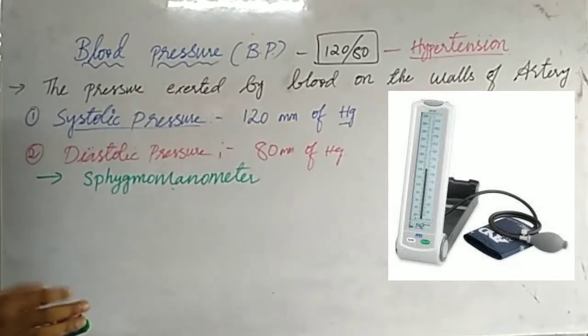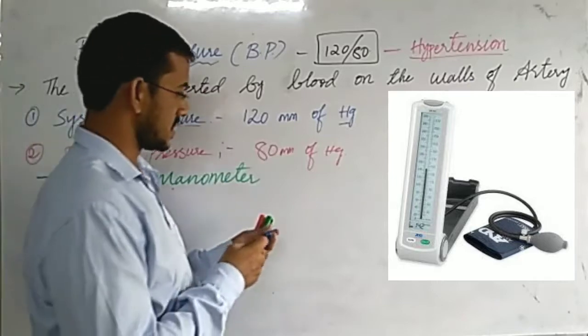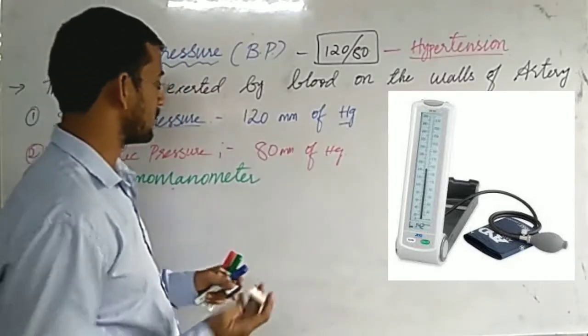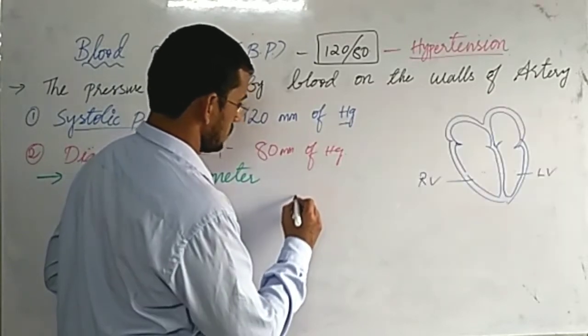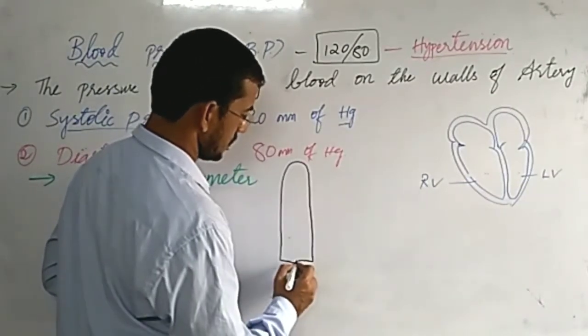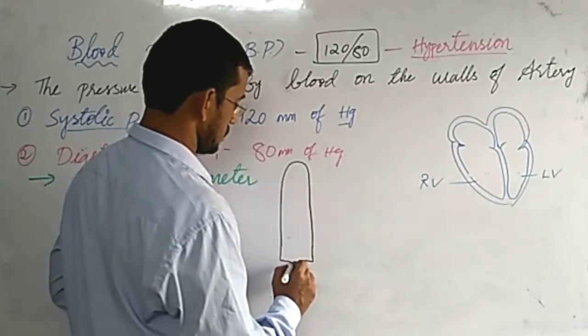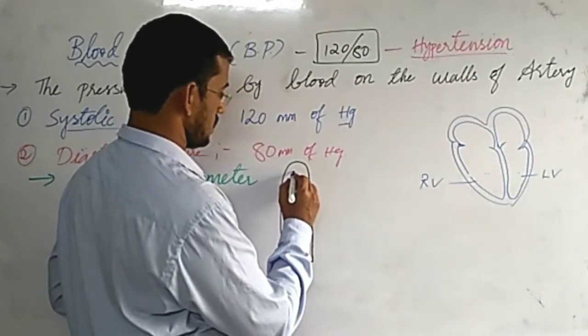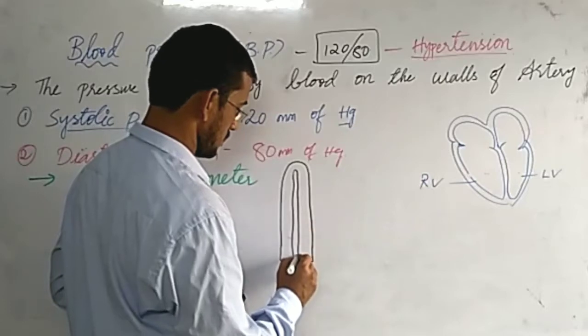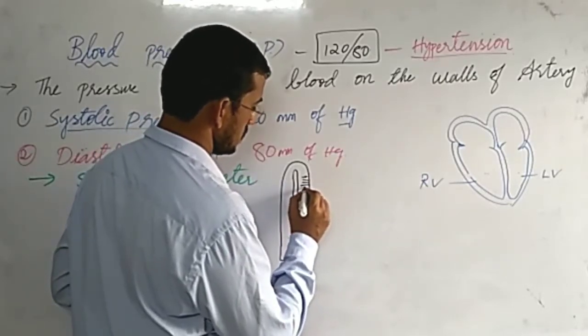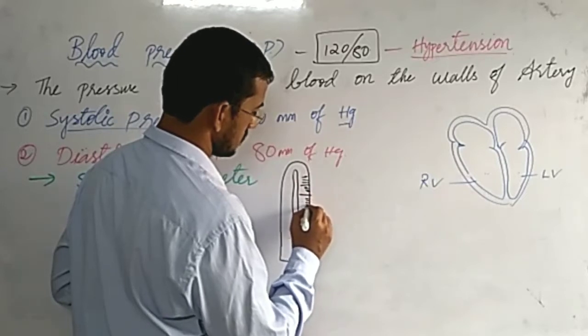So how do they check BP? Let us draw and see. Mercury, here you will have values.